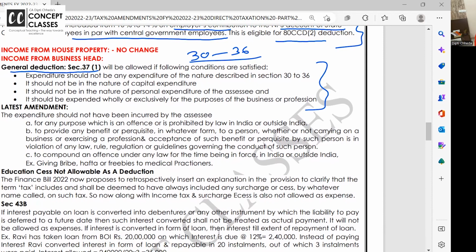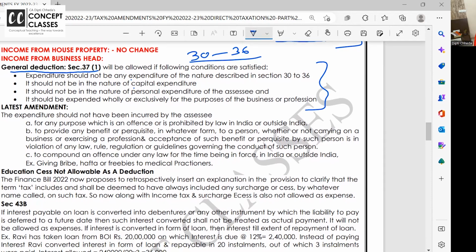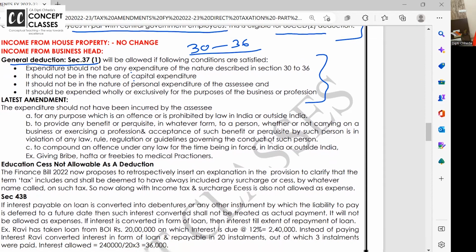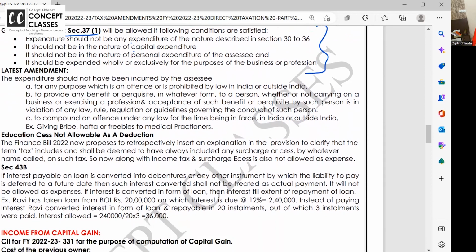General deduction, if it is allowed under section 37(1) of business head, there is allowed-disallowed juggling here. Expenditure should not be any expenditure of the nature described in sections 30 to 36. It should not be in the nature of capital expenditure. It should not be in the nature of personal expenditure. It should be expended wholly and exclusively for the purpose of business. Okay. In this, they have made 2-3 additions.